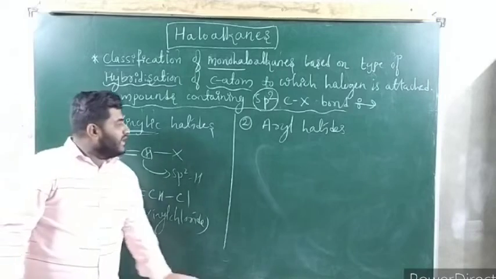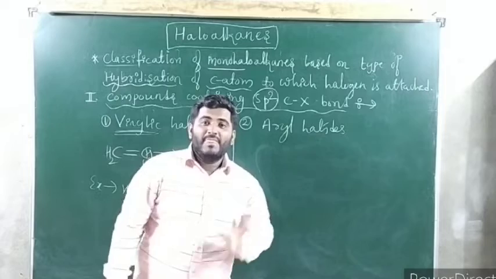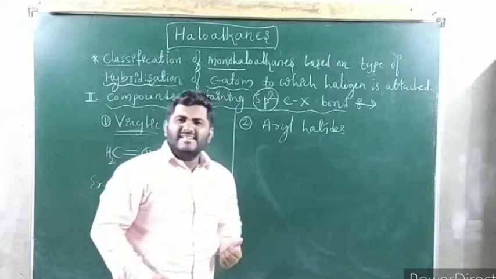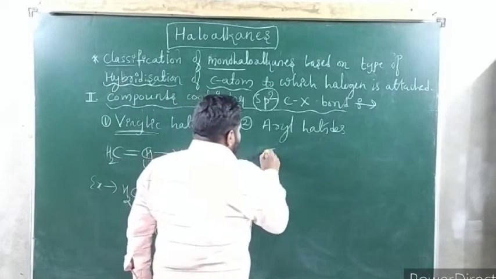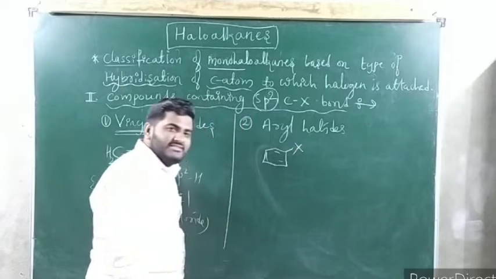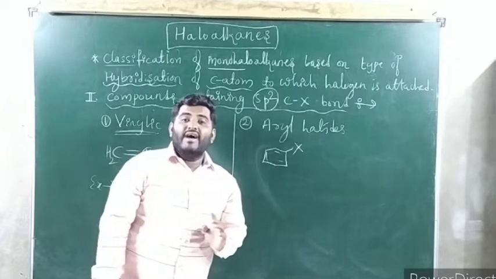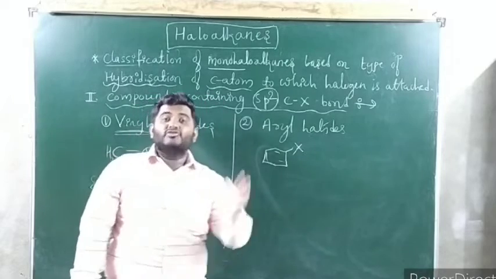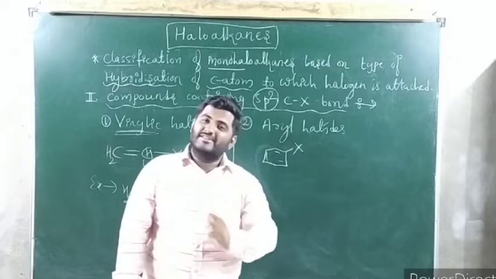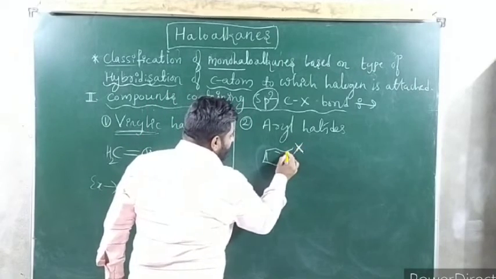Similarly, we'll talk about aryl halides. The name itself is indicating: aryl means a benzene ring. Aryl halides are the haloalkanes where the halogen is directly attached to the benzene ring. In fact, they are called haloarenes only. Getting my point? See here, the halogen is attached to this carbon, and this carbon has a double bond.